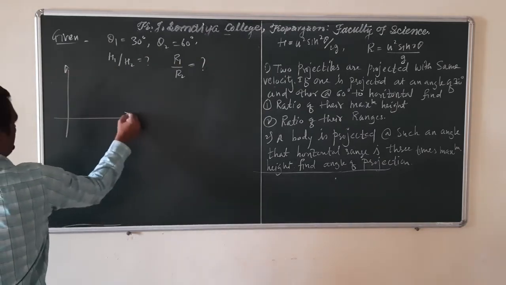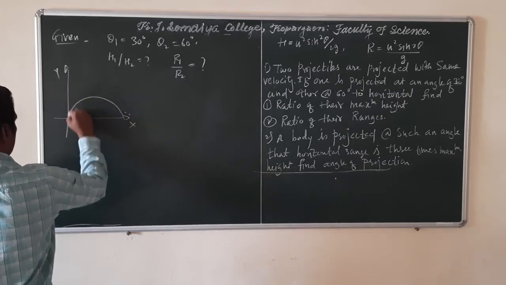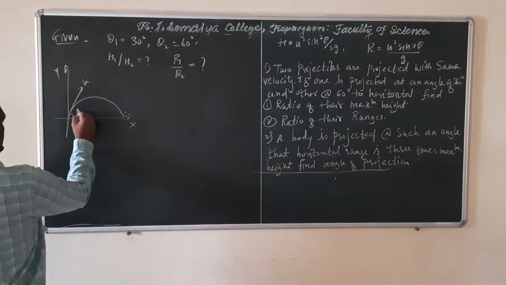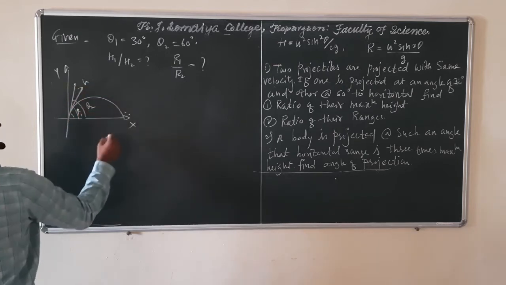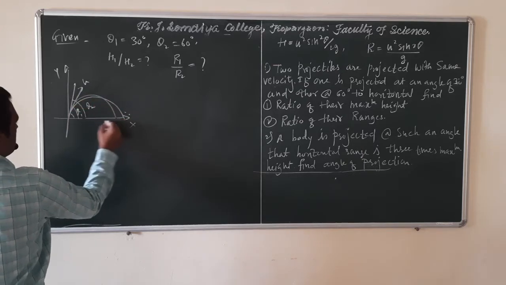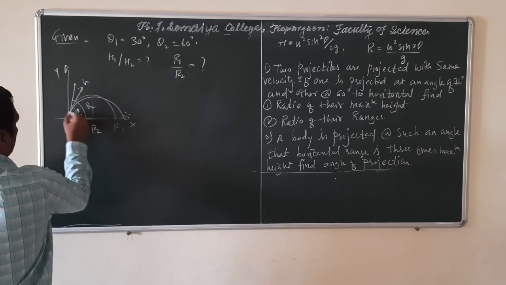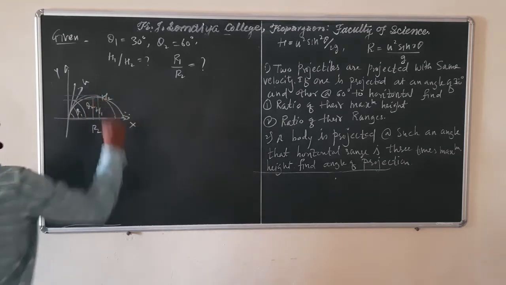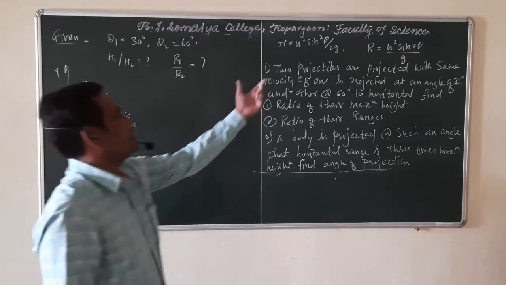You know that for projectile motion, this is the initial velocity, this is the angle of projection. So if this angle is 30 degrees and the second angle is 60 degrees, another projectile will go like this. So the range is first, second, and these are the heights H1 and H2. You have to find out their ratios. For that you need these two equations.